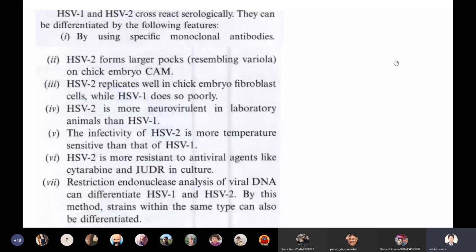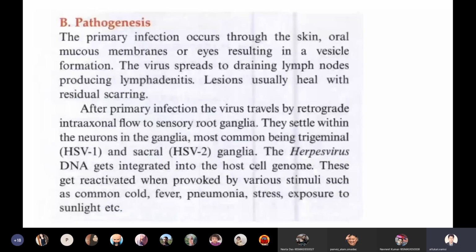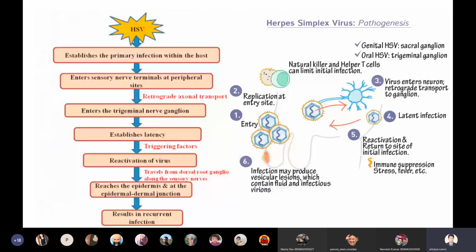Next is pathogenesis of herpes simplex virus. Now, in the pathogenesis, I want to tell one important thing. These viruses have the tendency to migrate by using the neurons. With the help of neurons, they are able to migrate within the body.